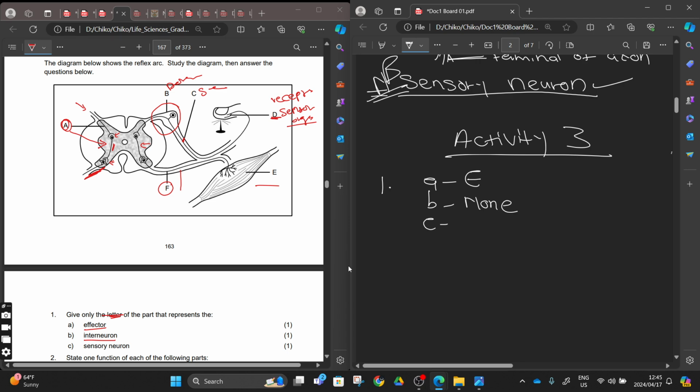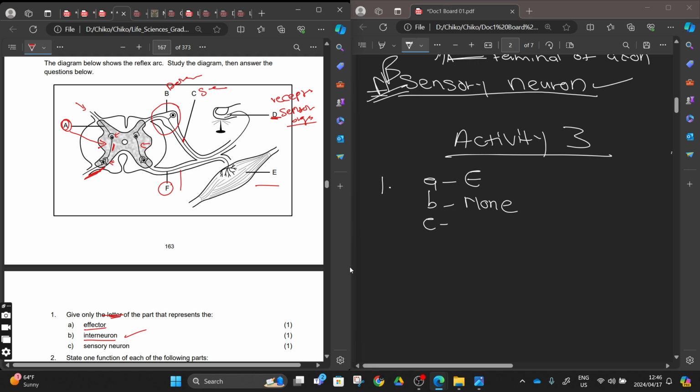But if we say A, we cannot put things that are not there. We are just thinking that they have made a mistake here. They should have marked it there if they want us to identify this neuron as an interneuron. You'll agree with me, right? We are agreeing, my friends, my colleagues, my beautiful people. None. I'm not sure, but they are going to give us the answer. If you say A, it means that you are not understanding. So we are going to stay with none.